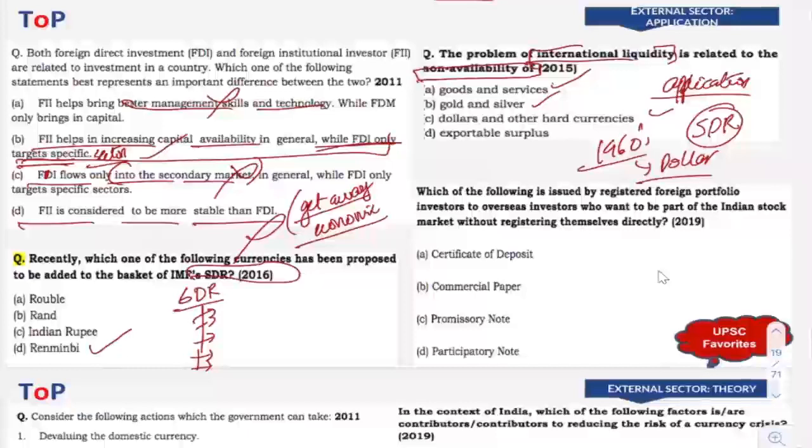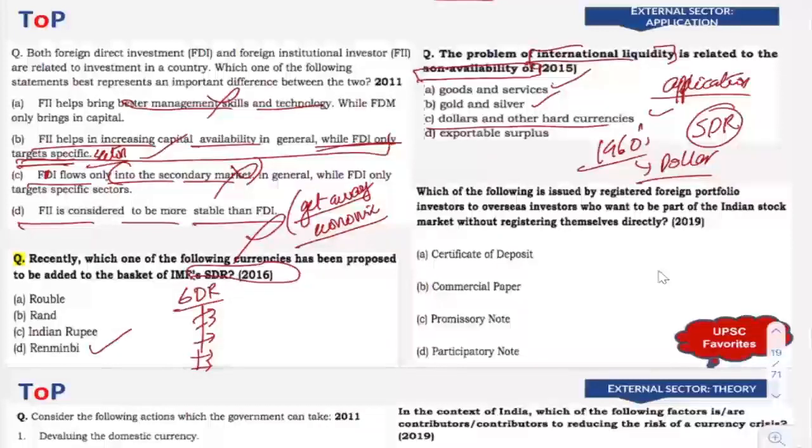Now, in case of SDR, you also have to understand that at present, due to wider availability of these kind of currencies, especially dollars and other hard currencies, there is minimal requirement of SDR as such, but it is still being continued. Clear? So gold and silver is not correct. So the answer is dollars and other hard currencies.